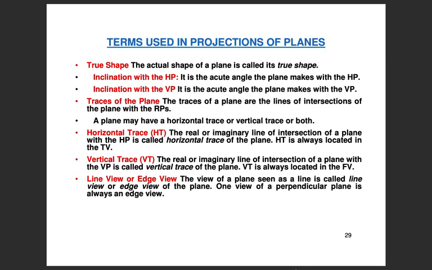Vertical trace is always located in the front view. Line view or the edge view: the view of a plane seen as a line is called the line view or the edge view of the plane. One view of a perpendicular plane is always an edge view. I guess you are now accustomed to what all these terms mean, because these terms will be used very frequently while doing the projection of planes.